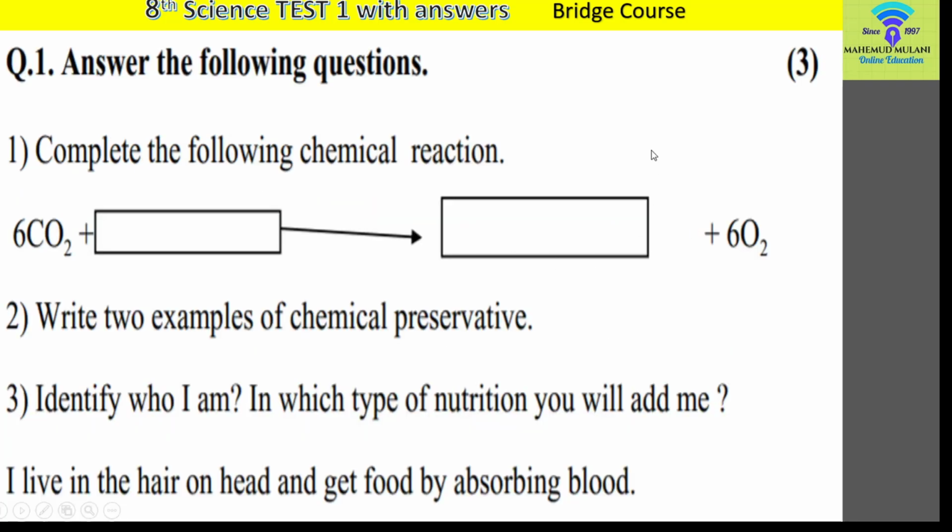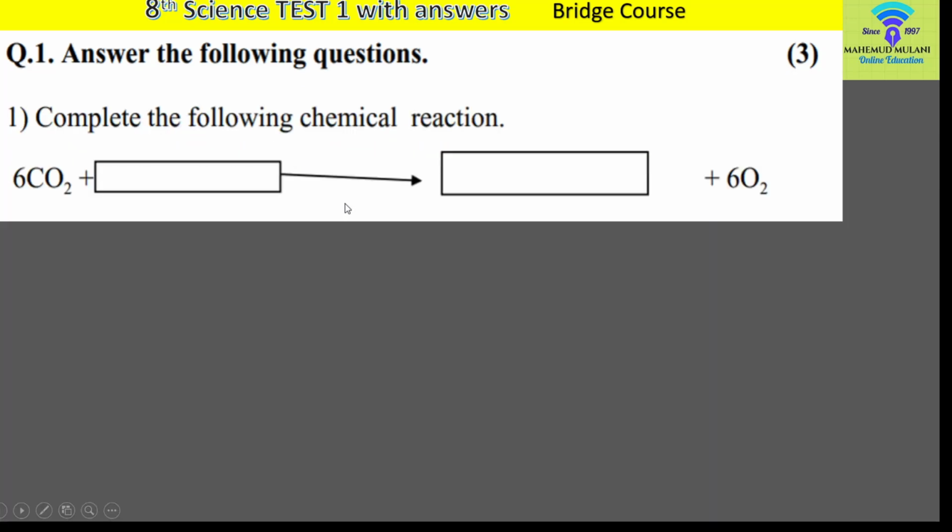This is question number 1 in front of your screen. Now you can see that in question number 1 there are 3 marks and there are 3 sub questions, meaning every sub question carries 1 mark each. Let us find out the correct answer of each of the following sub questions. Let us go. This is the first question.